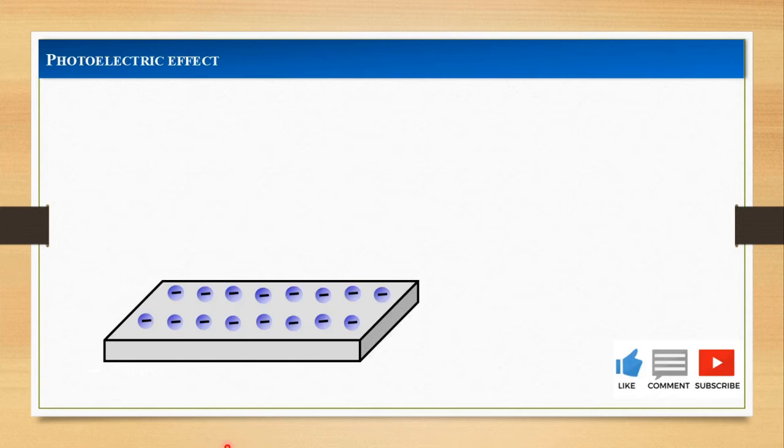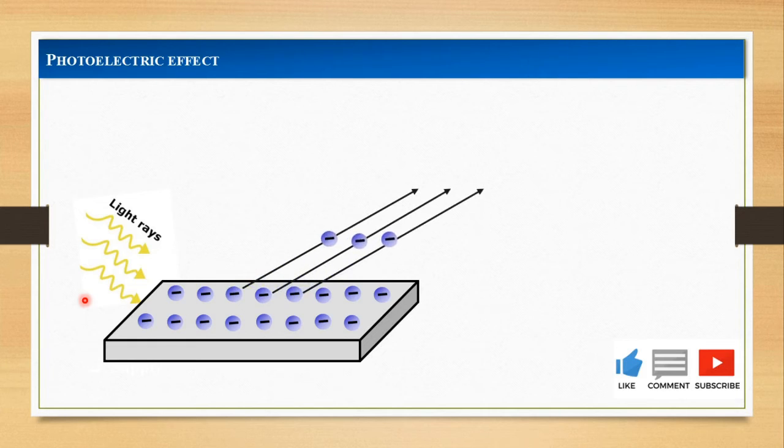When light falls on a metal surface, some electrons near the surface absorb enough energy from the incident radiation to overcome the attraction of positive ions in the material of the surface. After gaining sufficient energy from the incident light, the electrons escape from the surface of the metal into the surrounding.